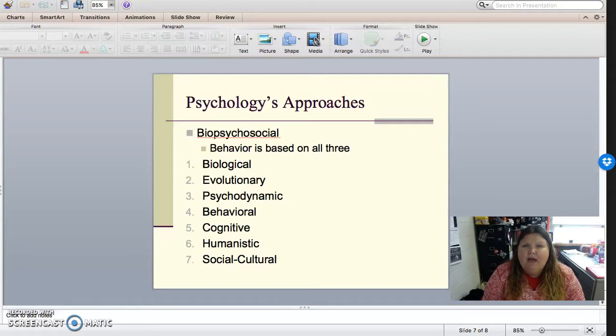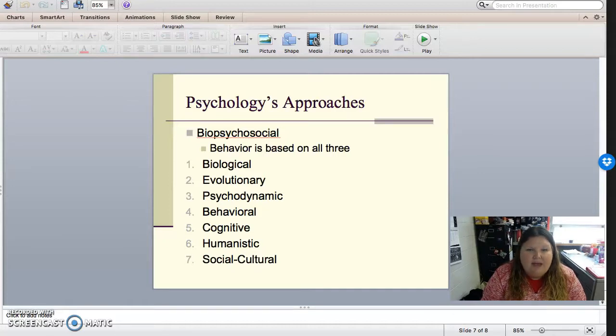We also have the evolutionary approach, which looks at how our traits have survived over time, and how those traits and the nature that we have influence and impact our behavior and mental processes. We also have the psychodynamic approach, which looks at past conflicts, especially childhood traumas and sexual experiences.